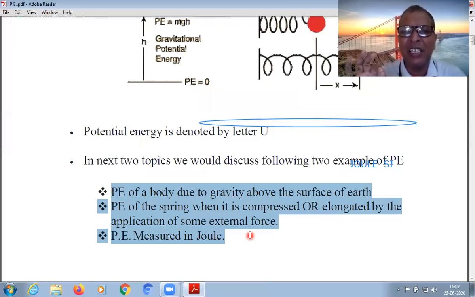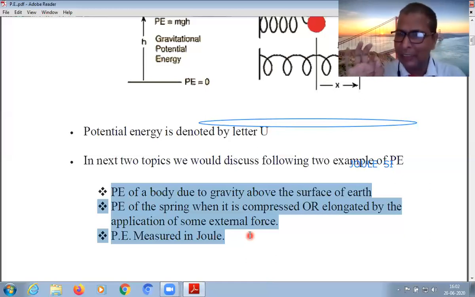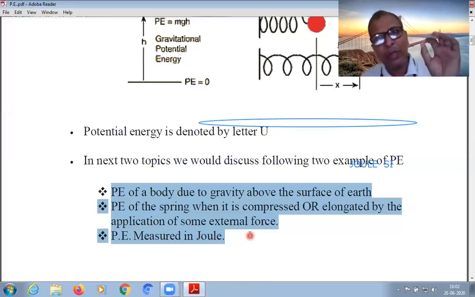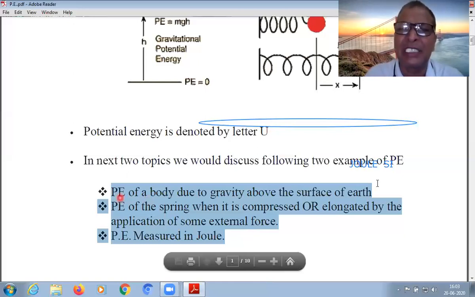Potential energy of a body due to gravity above the surface of the Earth. We will discuss potential energy of a body due to acceleration due to gravity, how it is, we will see later on. Potential energy of a spring when it is compressed or elongated, compressed or stretched by application of external force. How? And we have discussed just before that potential energy is measured in joule. This thing I want to connect with the previous lecture, how the various units and interconnection of one unit into another is explained. So we will explain the two points basically here.